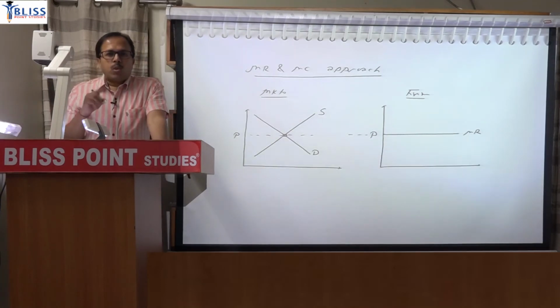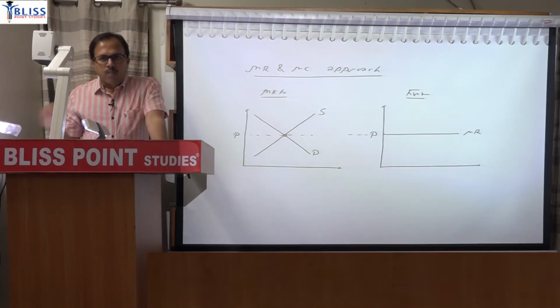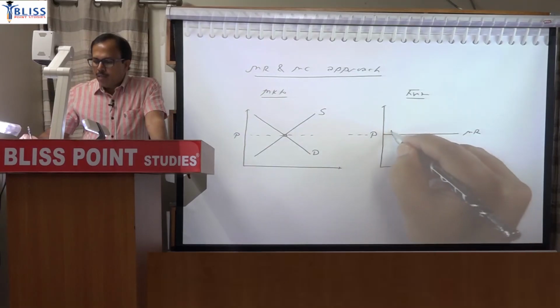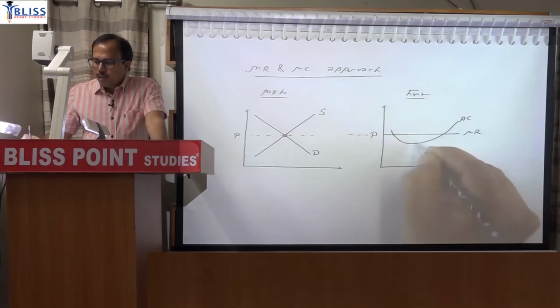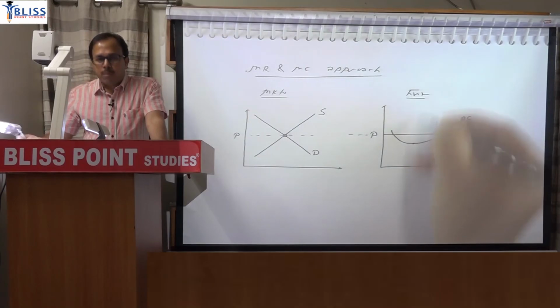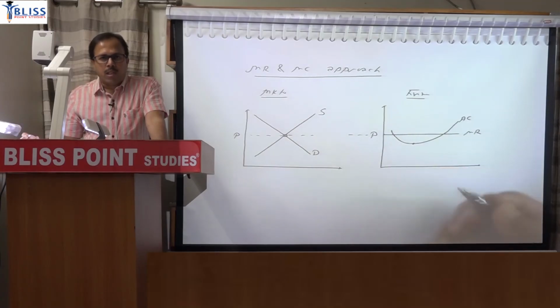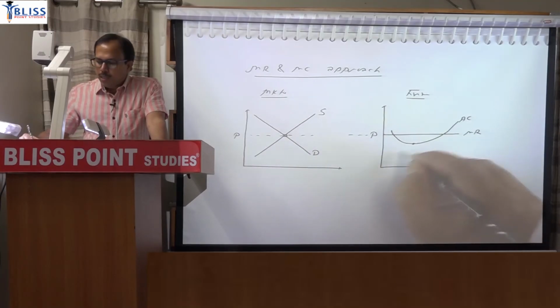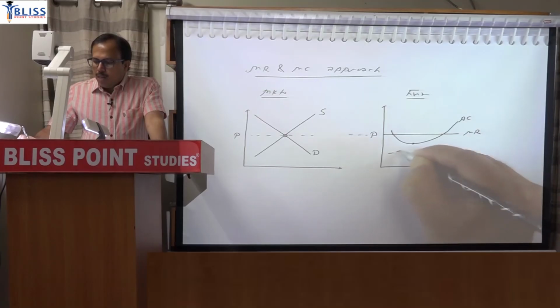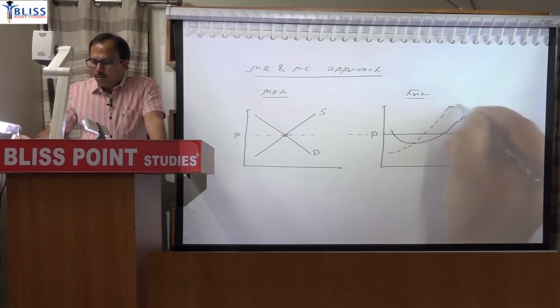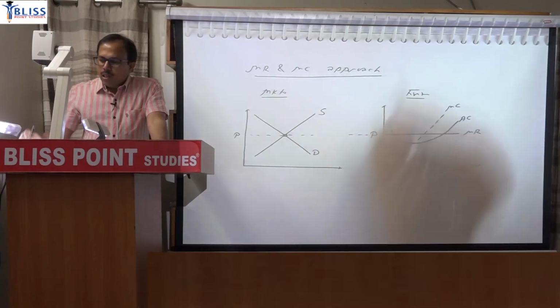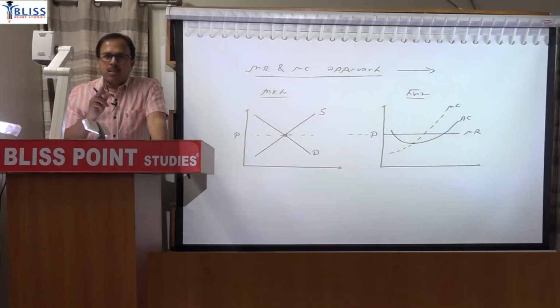Previously it was the total cost line, now it is the average one. So if I draw the average cost curve, it will be U shaped, and marginal cost, but that average cost line may be drawn above, may be drawn below, may be tangent also. Accordingly here also 3 cases will be formed. There will be 3 different cases, and marginal cost will always pass through the minimum point of average cost. Remember that condition.